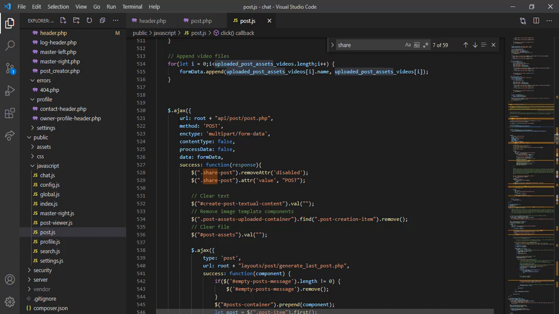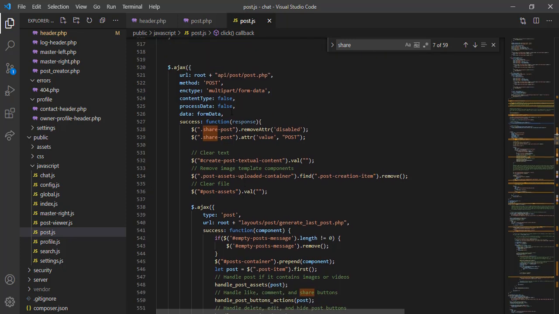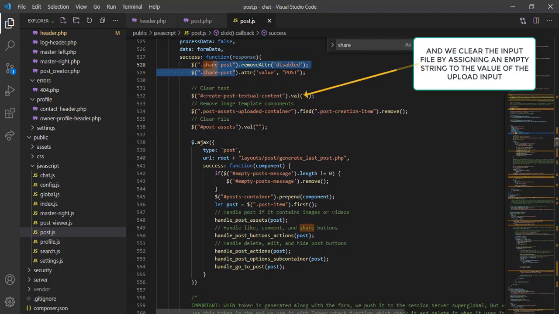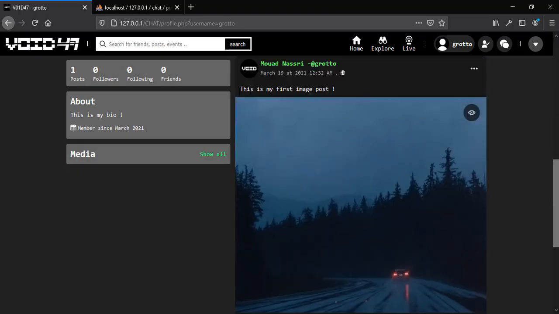We get another request, and this is the request that we are talking about. In the case of success, we remove the disabled because we already shared this post, and we get the old value for this button right here. And as you can see, we generate the last post. That's why we see this generated post automatically.